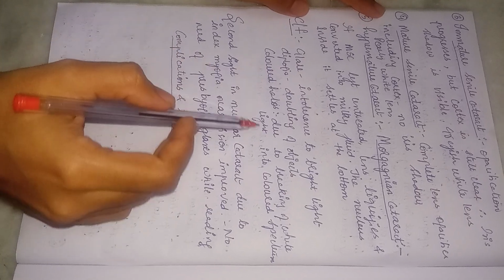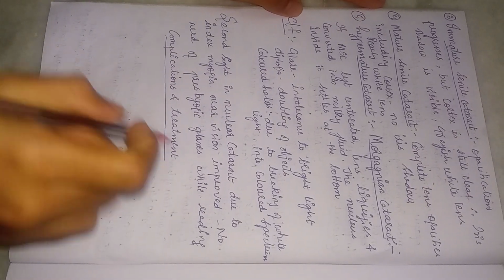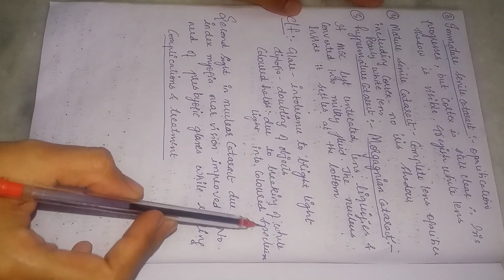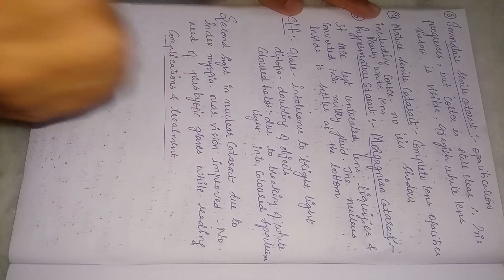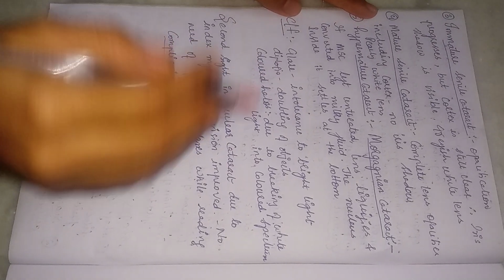Then we have colored halos. Why are there colored halos? It is due to the breaking of white light into the colored spectrum. So glare, diplopia and colored halos are the most important clinical features of cataract.